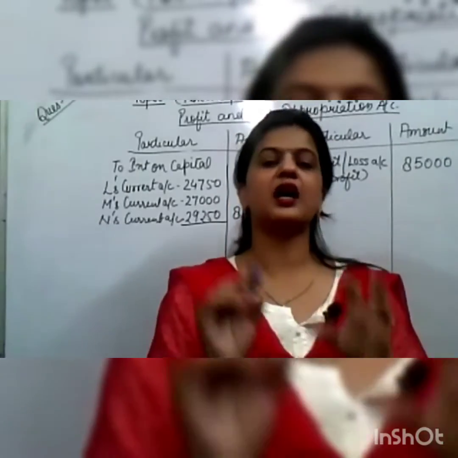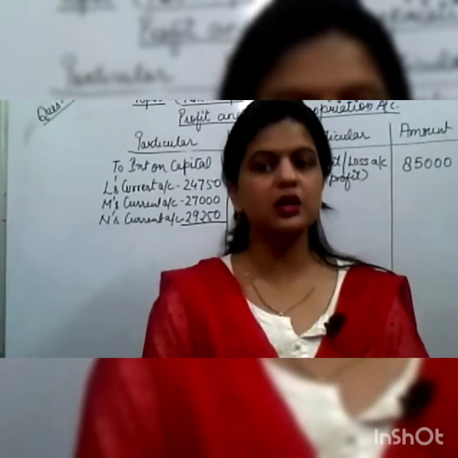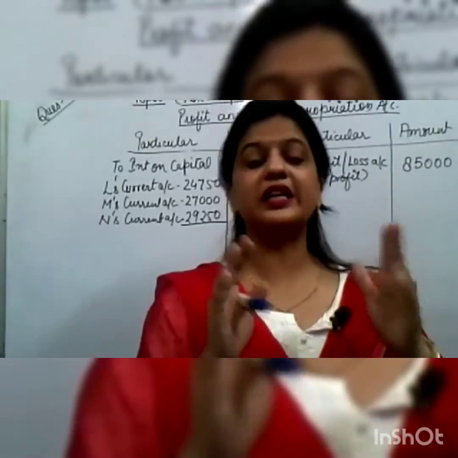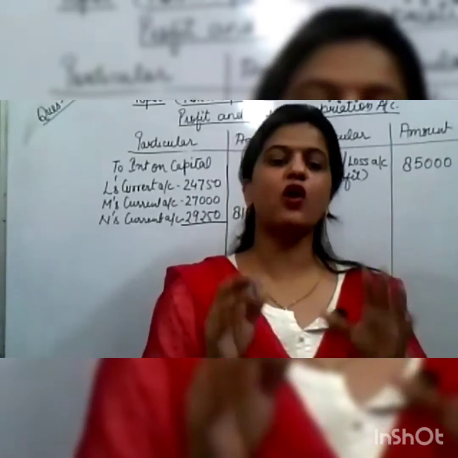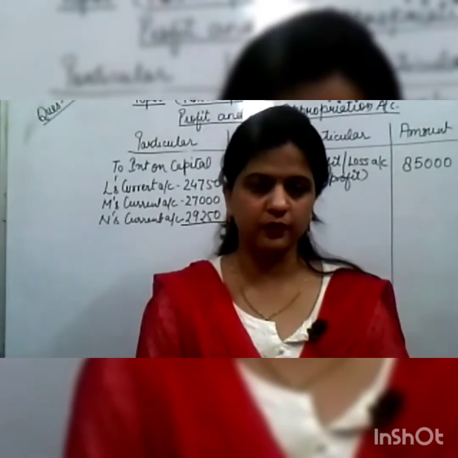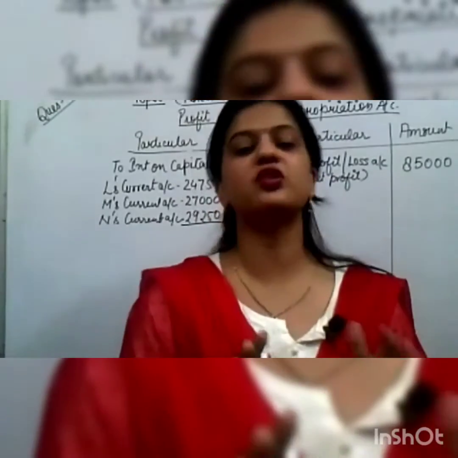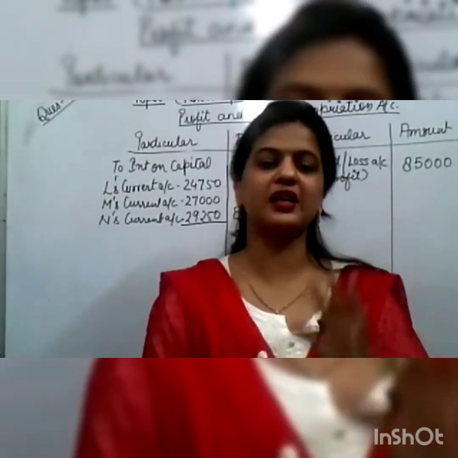If the date of drawing is not given in your question, then you have to calculate the interest for the average period of time. And if the date is mentioned in your question, then you have to calculate the drawings from that date.